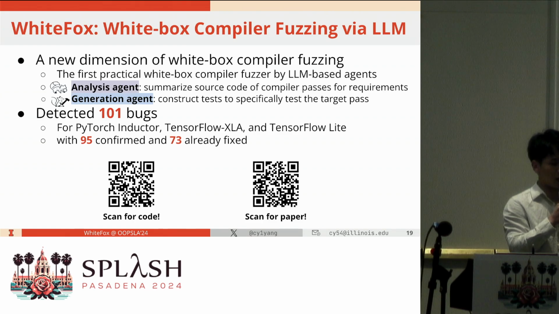So if your application has such a clear mapping, where the high-level input to your application is similar to the input to the function you want to test, then I think our framework can be directly used. Otherwise, maybe you can do some mapping inference first, to find the mapping from the high-level input to your application to the function you want to test, and then you can apply it similarly.